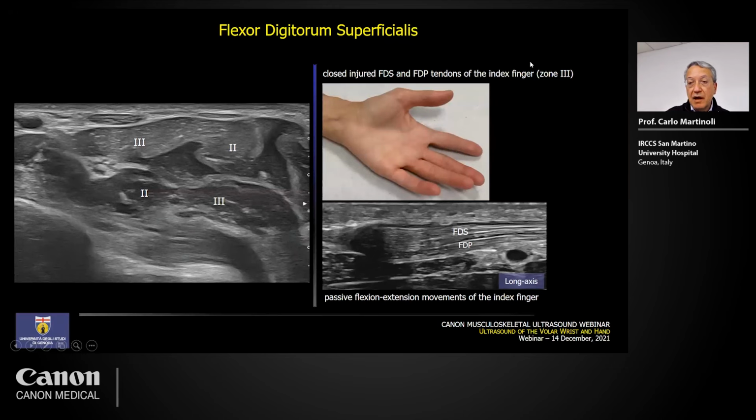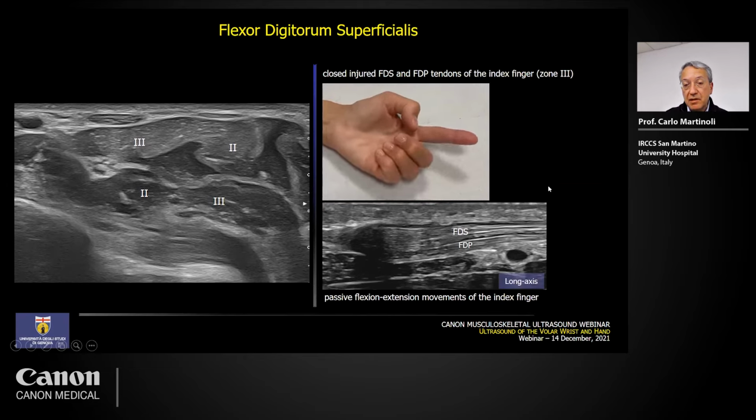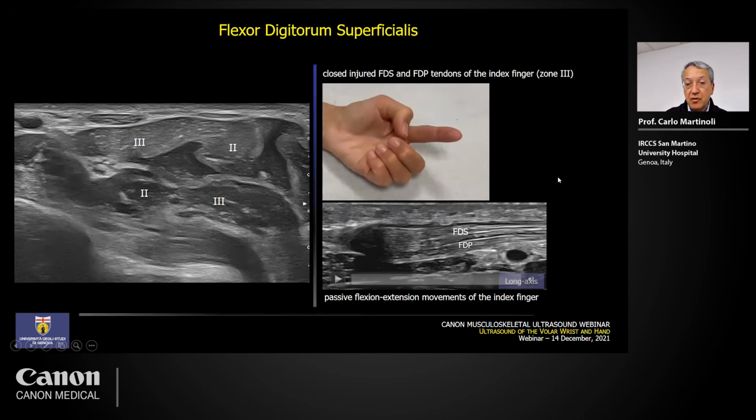It's very interesting. This is an example of a patient with a closed injury of the flexor digitorum superficialis and the flexor digitorum profundus tendon at the level of the palm. You see some concavity in the skin here, and this was the ultrasound image showing the interruption in the tendon continuity at this level. You can see the long axis of the flexor digitorum superficialis and profundus here, and they are interrupted at this level. Asking the patient to flex the finger, there is no way to flex the index due to the interruption of the two tendons.